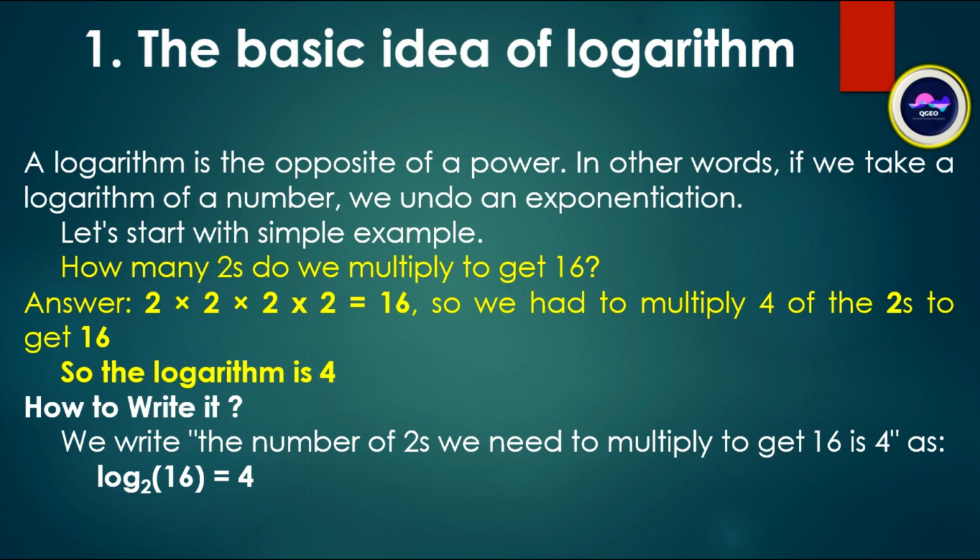Let's start with a simple example. How many 2's do we multiply to get 16? Answer: 2 into 2 into 2 into 2 is equal to 16. So we had to multiply 4 of the 2's to get 16. So the logarithm is 4. How to write it? We write the number of 2's we need to multiply to get 16, which is 4, as log 16 base 2 is equal to 4.